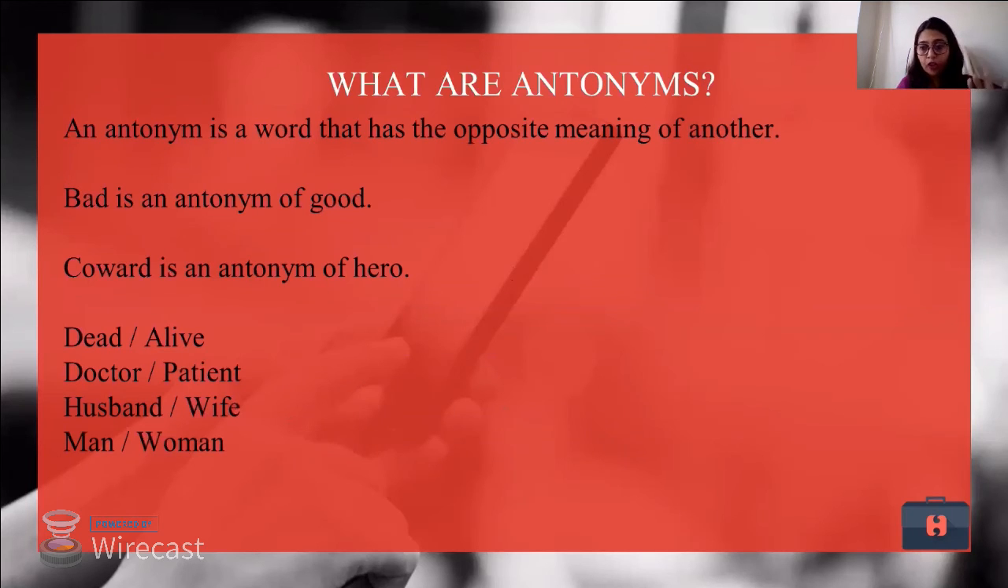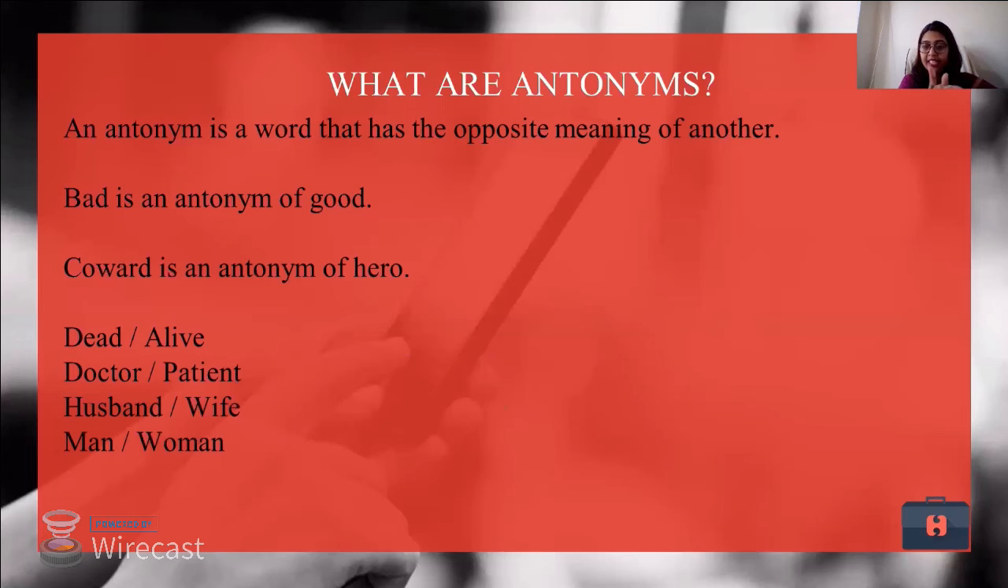What are antonyms? You must have heard this word, antonym. Antonym means something that is opposite. Synonym is something that means the same, like good, best. So they are synonyms of each other, whereas bad and good are antonyms of each other. Bad is an antonym of good. Coward is an antonym of hero.